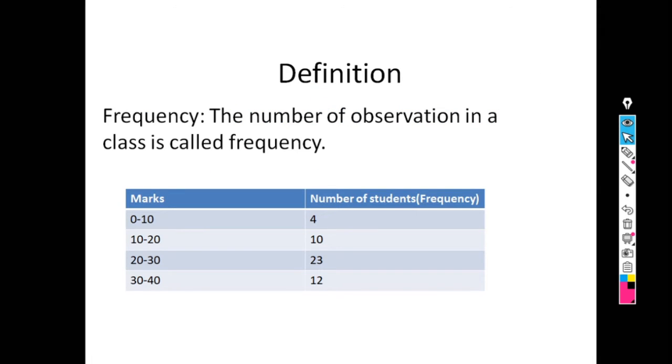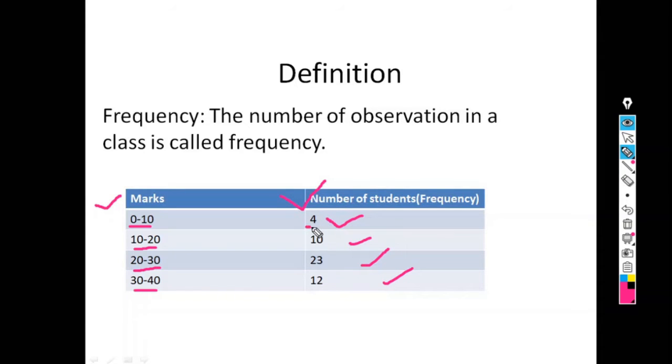Frequency. What is meant by frequency? It is just the number of observations in a class. So, we will see here one example, marks and number of students. What are the marks? Marks 0 to 10, 10 to 20, 20 to 30 and 30 to 40. All are marks. Now what is 4, 10, 23 and 12?